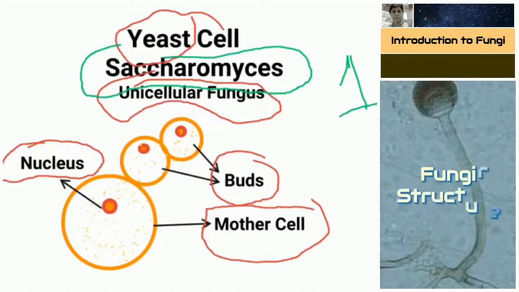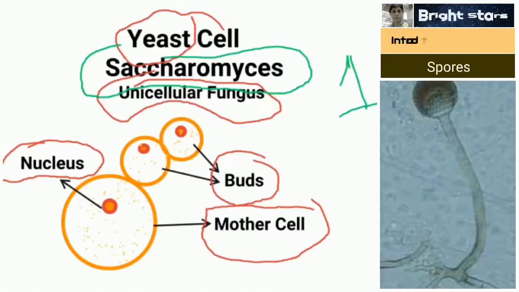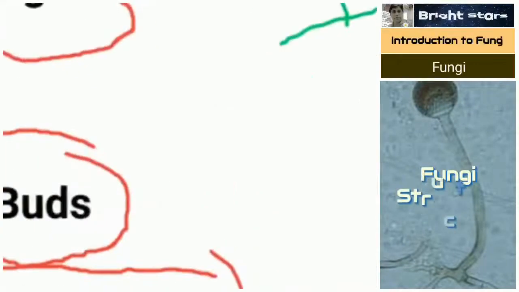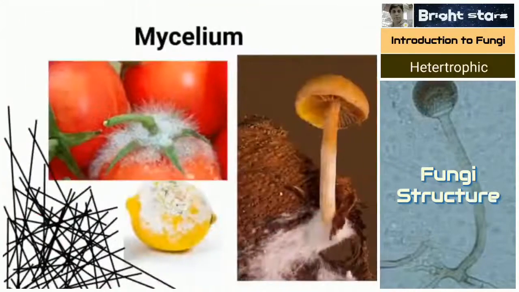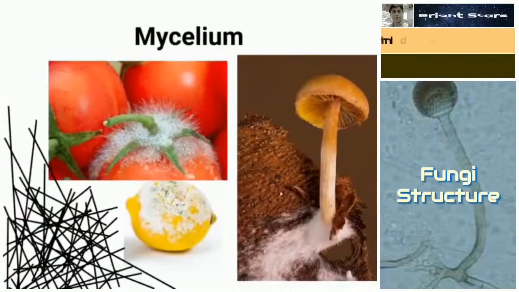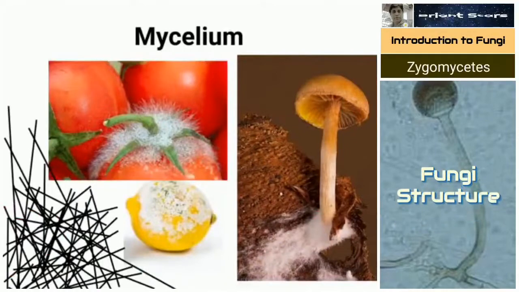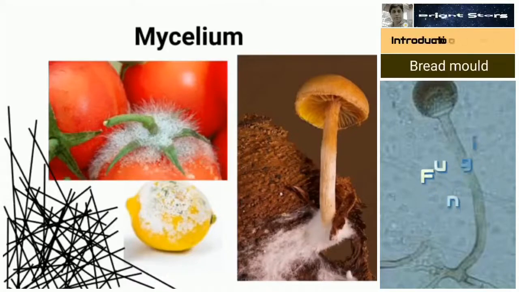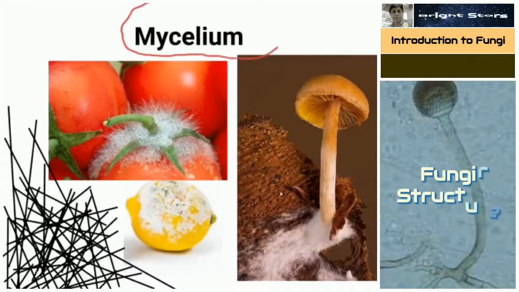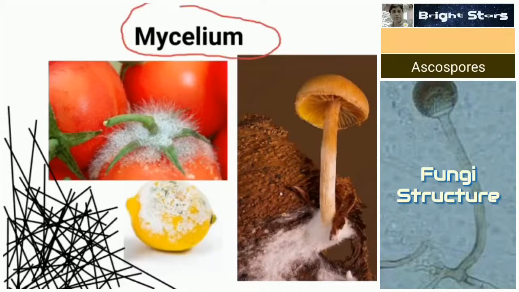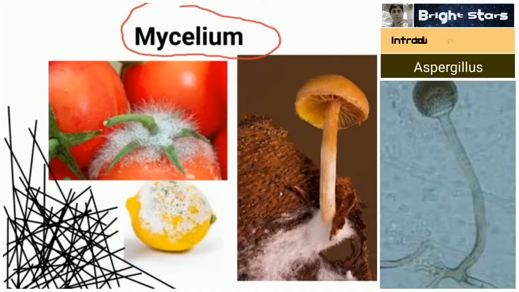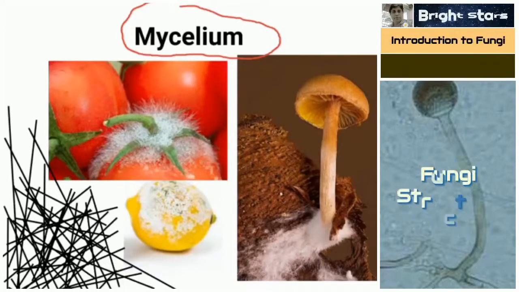That video you can refer for the importance of yeast. So next one, we study the actual fungus. 99% of fungi consist of a thallus. The thallus of a fungus is called mycelium. I have already told you that mycus means fungus, and mycelium means the fungus body.